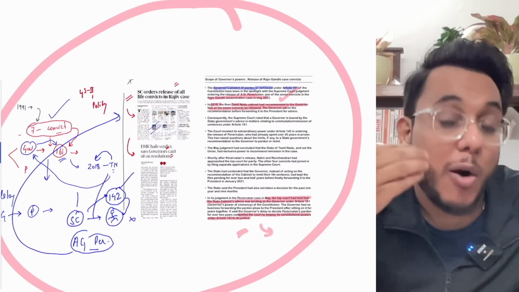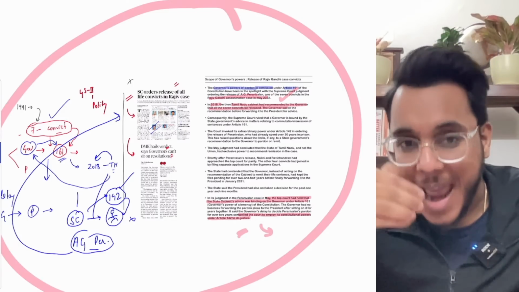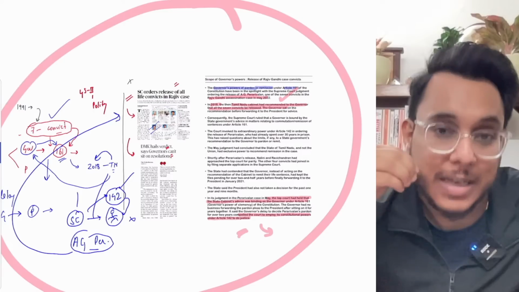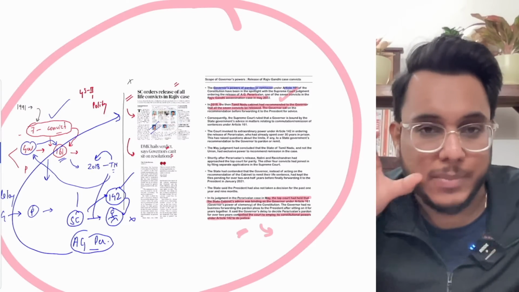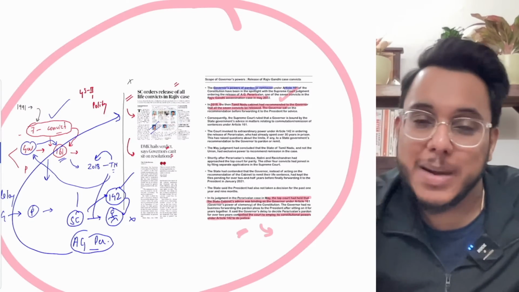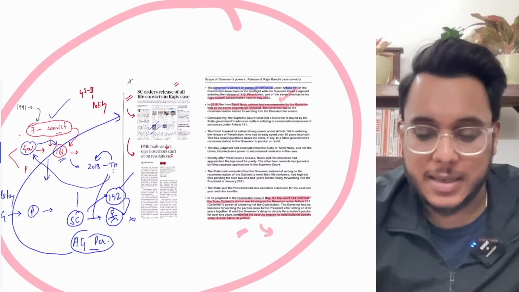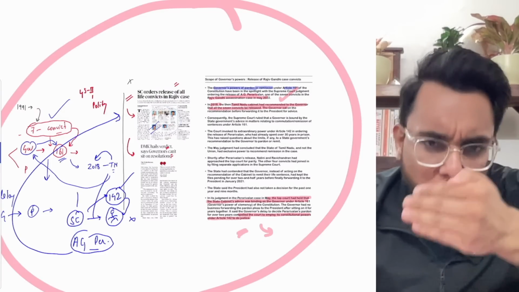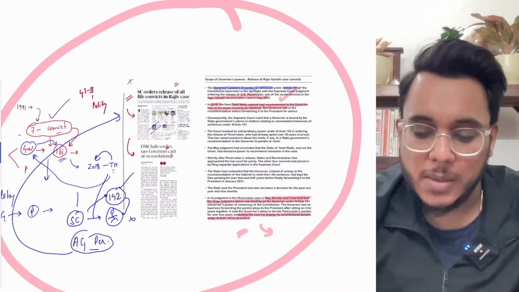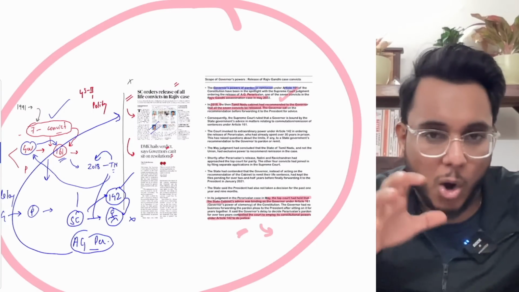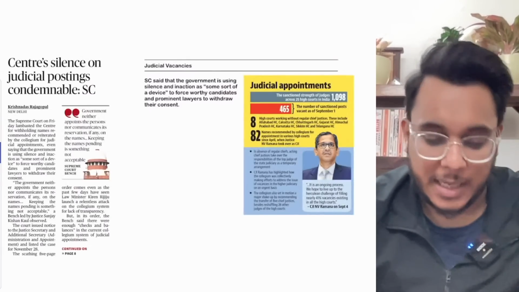This word is often used along with the office of the governor, because many a time it has been seen that the governor acts at the behest of the central government and doesn't align with what the state government is saying. So this expression, that the governor is the agent of the central government, many a time comes into the news also. So when we talk about answer writing, when we are being critical of the role of the governor, you can use that many a time the governor acts as the agent of the center. Okay, so guys, understand these particular things. All these expressions have a role in a particular capacity. Okay, now moving on to the next article.